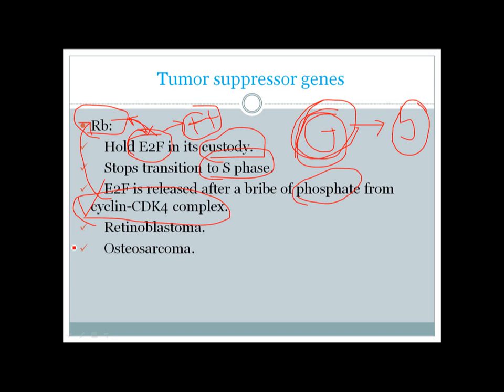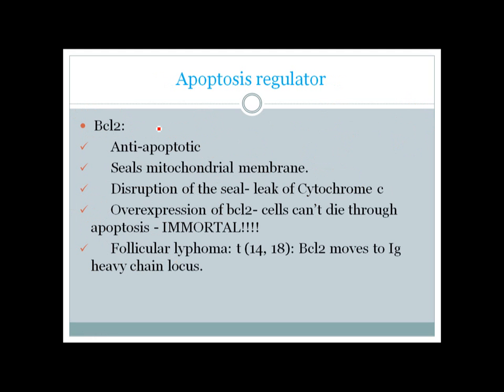Okay, the most common cancers associated with RB gene mutations are retinoblastoma and osteosarcoma. The third group of genes that regulate growth are apoptosis regulators. I've already mentioned BCL2. It is an anti-apoptotic protein, or anti-apoptotic factor, which actually seals the mitochondrial membrane to protect the cytochrome C inside it.